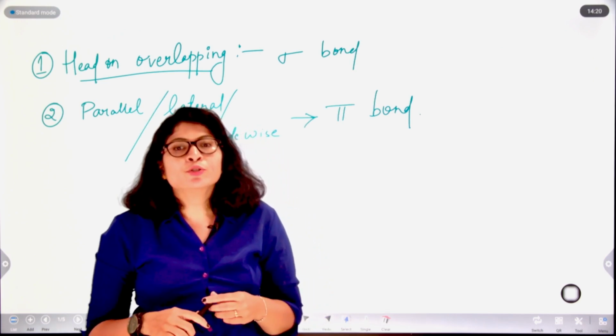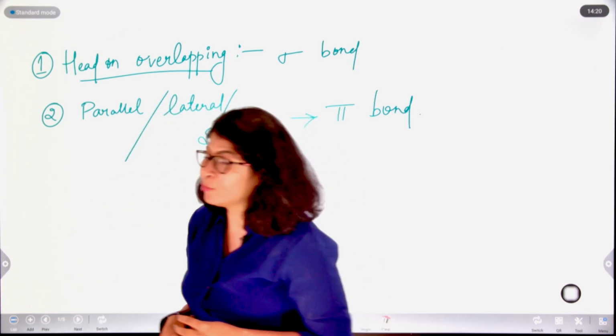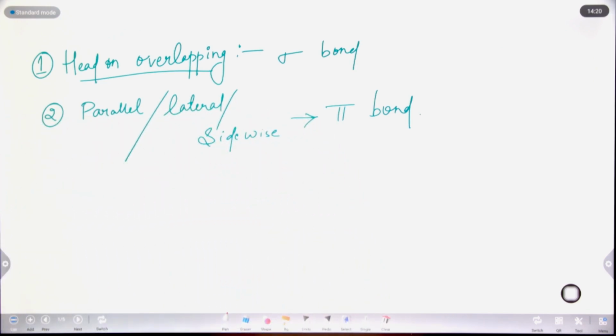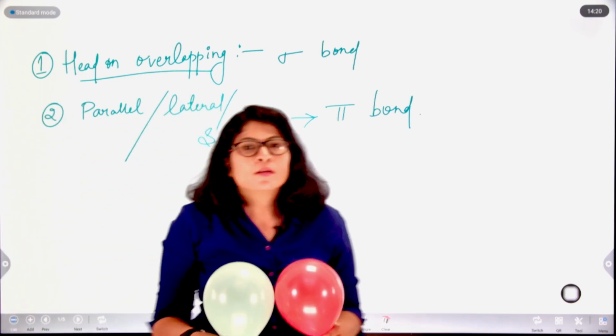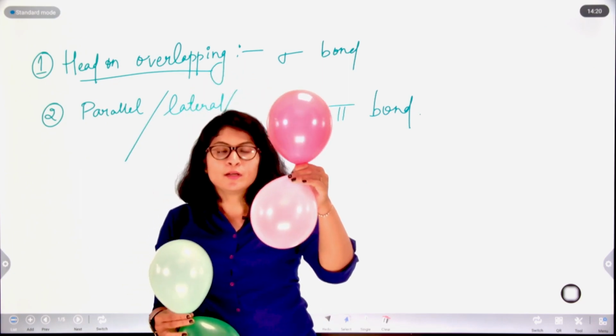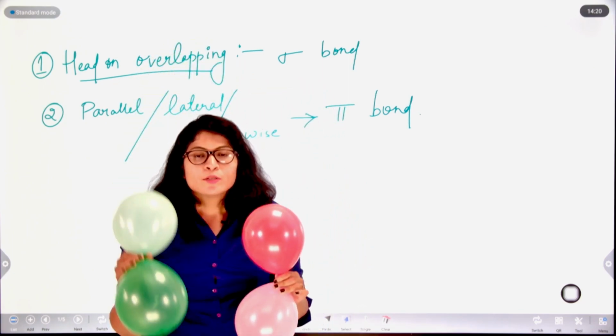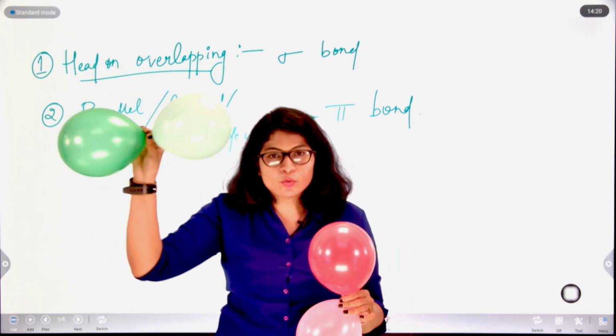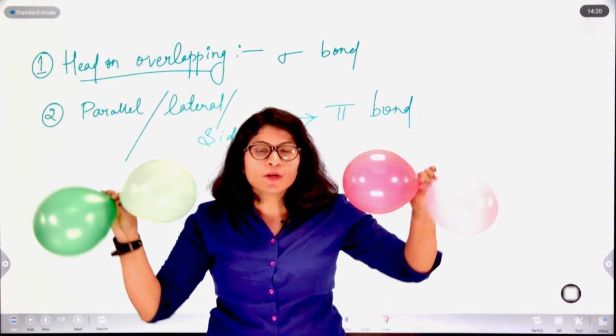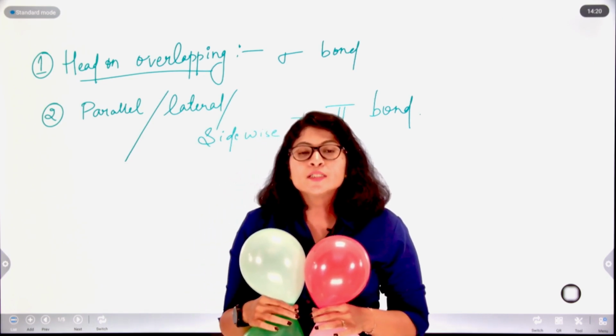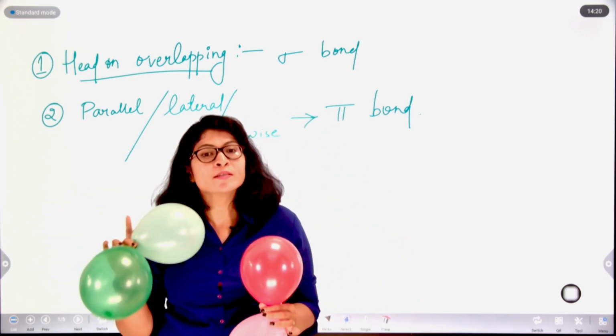If we try to visualize this with p orbitals, consider this as a p orbital. It has two lobes, one upward positive lobe and one downward lobe. This is another p orbital with two lobes similarly. Another important thing, we consider the internuclear axis as the z axis.